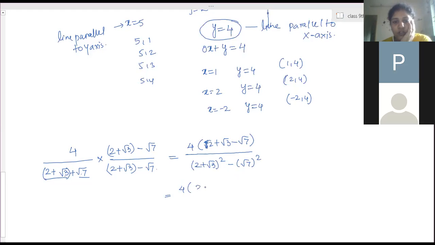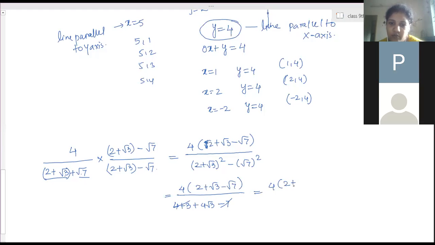So this is 4 into 2 plus root 3 minus root 7 divided by, now square it, a plus b whole square: 4 plus 3 plus 2ab, which is 4 root 3, minus 7. So 4 plus 3 is 7 and this is minus 7, cancelled. Then again rationalize. You will get 4 into 2 plus root 3 minus root 7 divided by 4 root 3. So this 4 and this 4 cancelled. Now multiply with root 3.